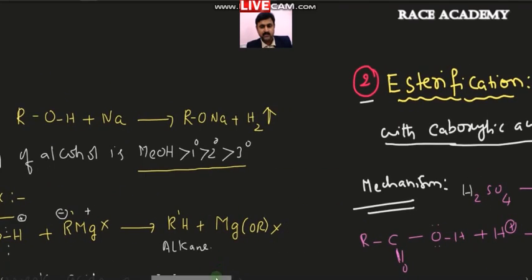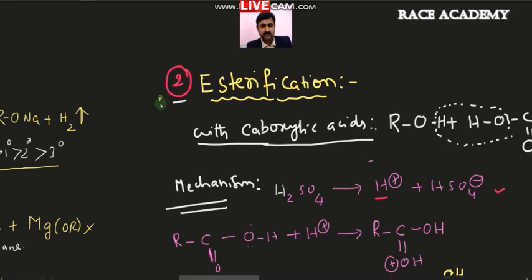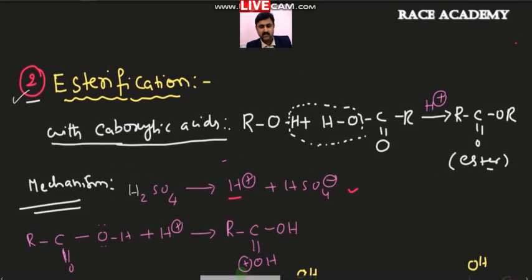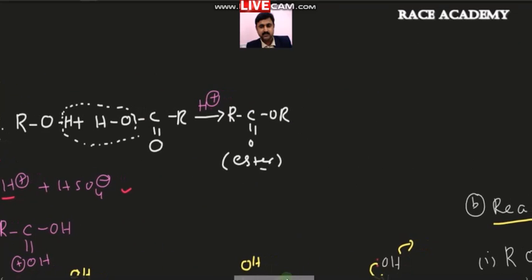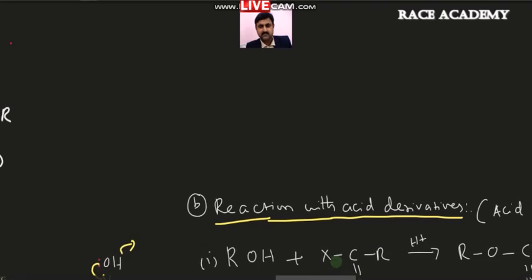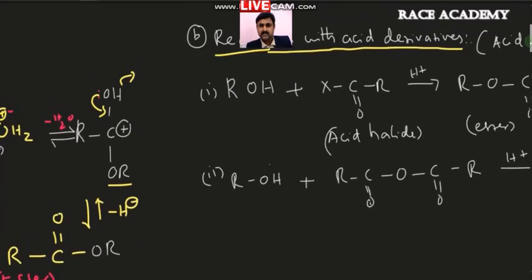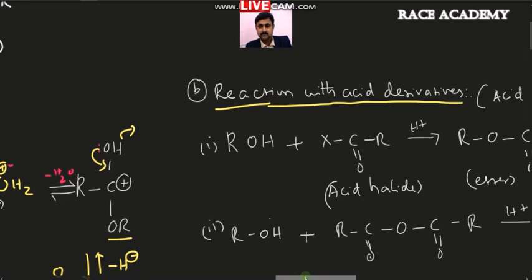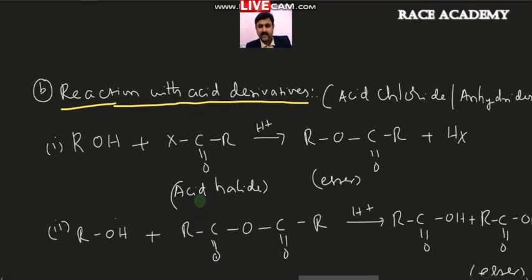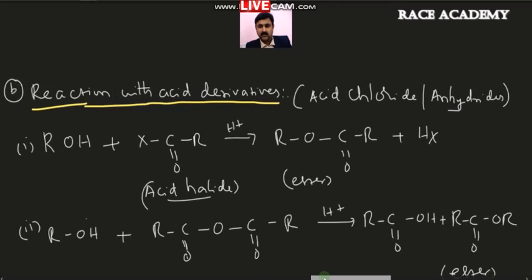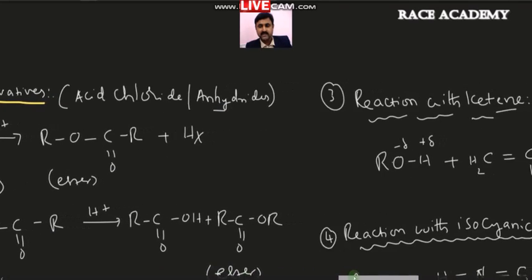Then we started observing the esterification reaction with carboxylic acid and its mechanism, followed by the reaction with acid derivatives, acid halides and acid anhydrides, which also give esters.